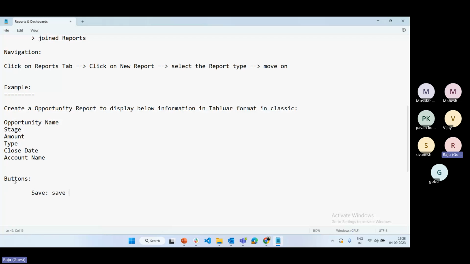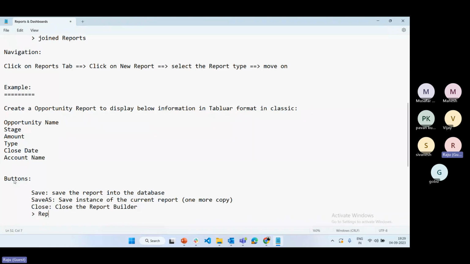Save means save the report into the database. Next, save as means save an instance of the current report, means one more copy. So next one is close, means close the report builder.